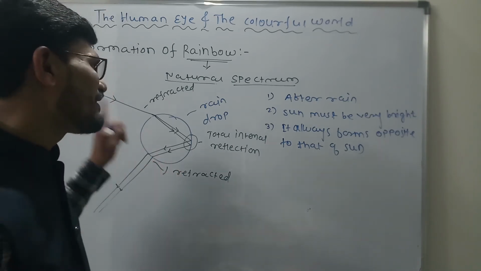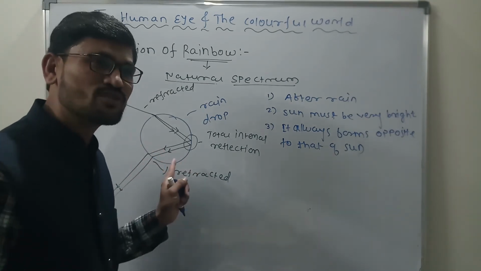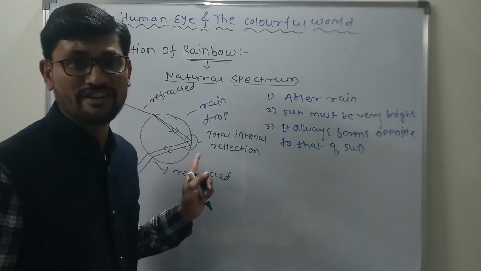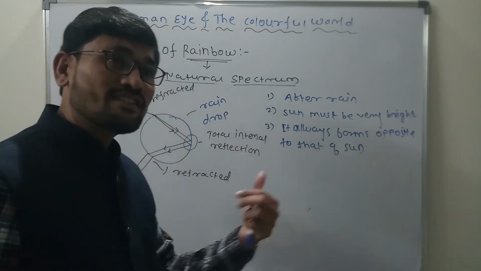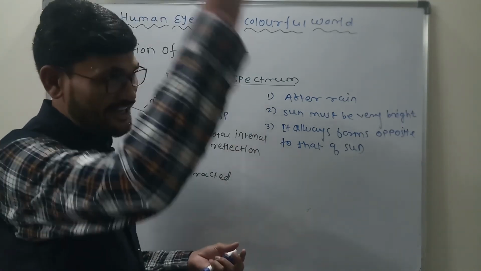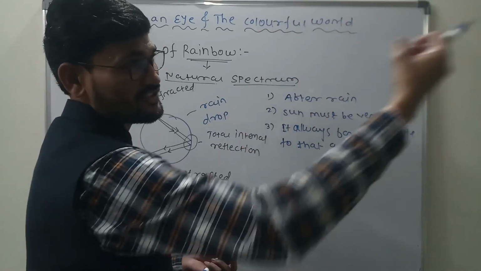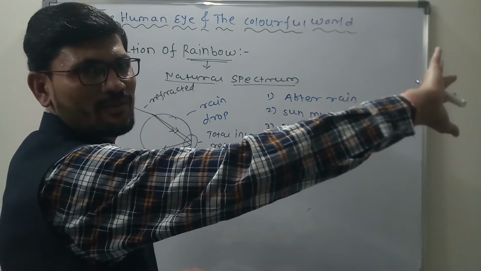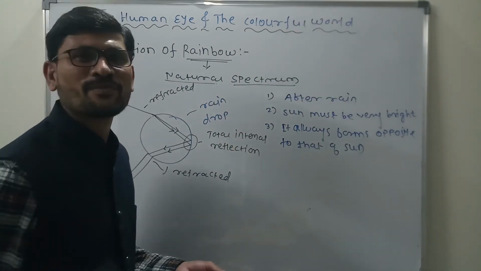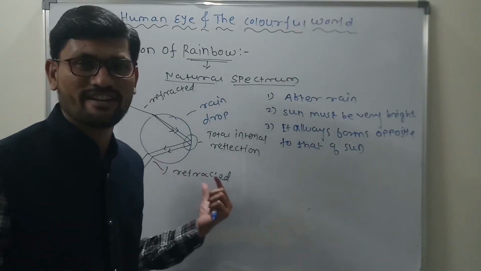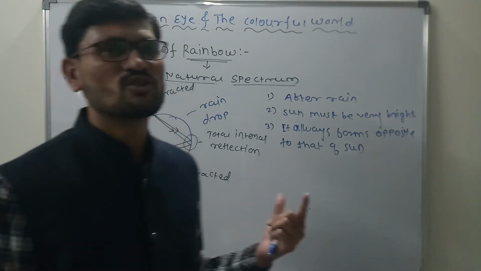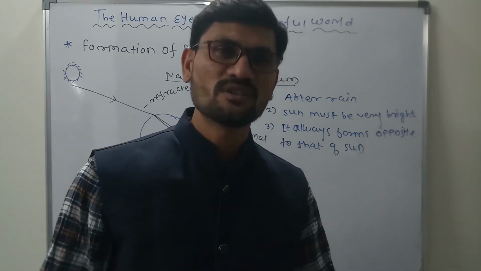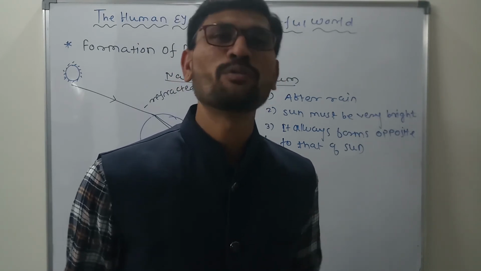Clear? But remember that when the rainbow is observed, the rainbow is obviously observed after a rain. Can we observe the rainbow on sunny days? Obviously we can observe this rainbow on sunny days. Get what I am saying? And also there is another chance to observe the rainbow. What exactly? If suppose there is any rainfall, and toward that rainfall the sunlight is coming and you are just behind that rainfall, so what will happen if you are just looking through that? Get what I am saying? So what can we observe? We can observe the rainbow pattern. There are different and different things to observe this rainbow pattern. Get what I am saying? So this is the concept that is called the rainbow. Dear students, this rainbow is completely a natural phenomenon which is observed in the sky. It's clear? Hope it is very much clear to you.